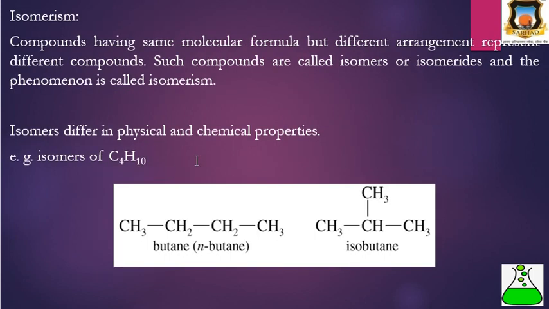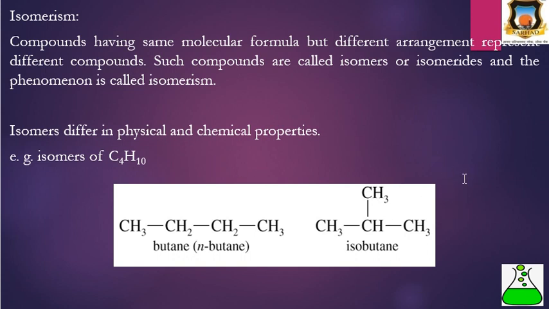Then next is the isomerism. Alkanes show isomerism. What is isomerism? The compounds having the same molecular formula but different arrangement represent different structures or different compounds. Such compounds are called isomers, and the phenomenon is called isomerism. Isomers differ in physical as well as chemical properties. Their chemical properties are different and their physical properties are also different.